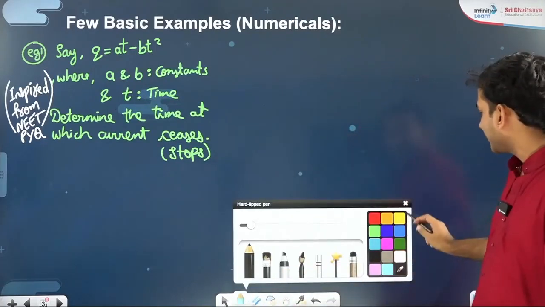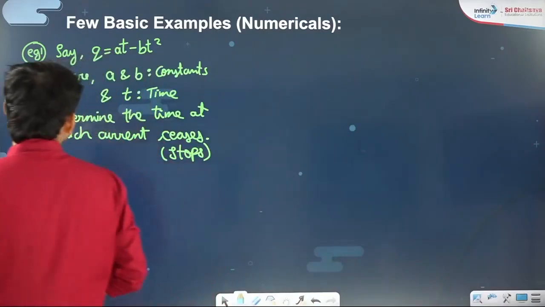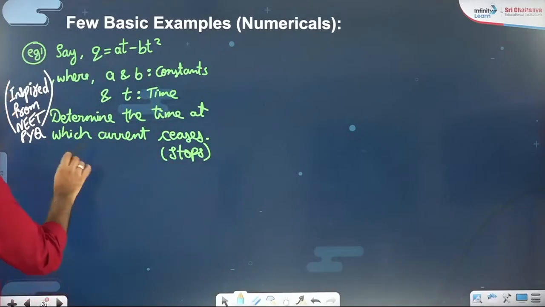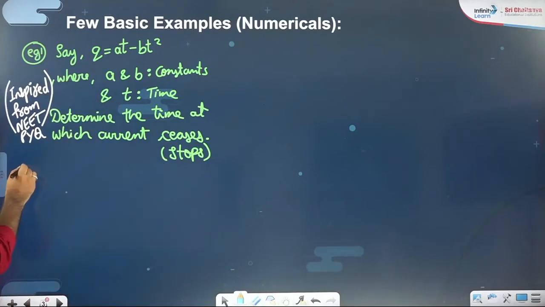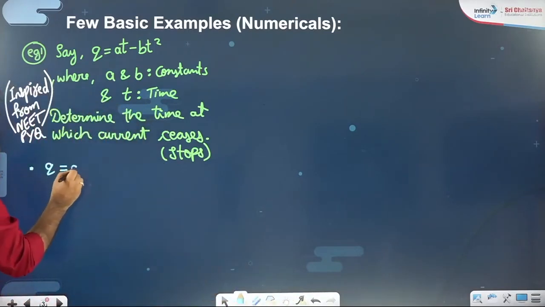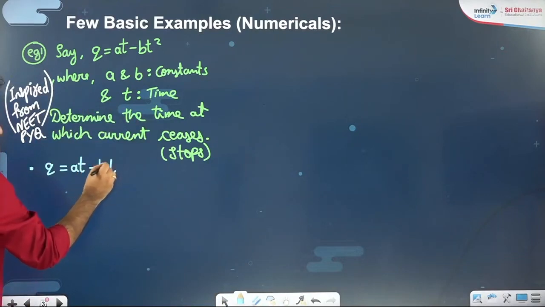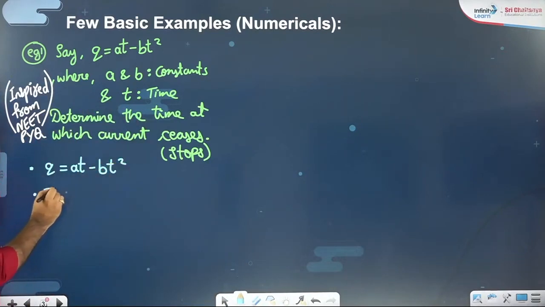Now what the question is saying, you have Q is equal to At minus Bt square and you have to find out the time at which the current stops. So first of all, what is given to you? Q is equal to At minus Bt square. Second, what you have to find is I, that is dQ by dt.